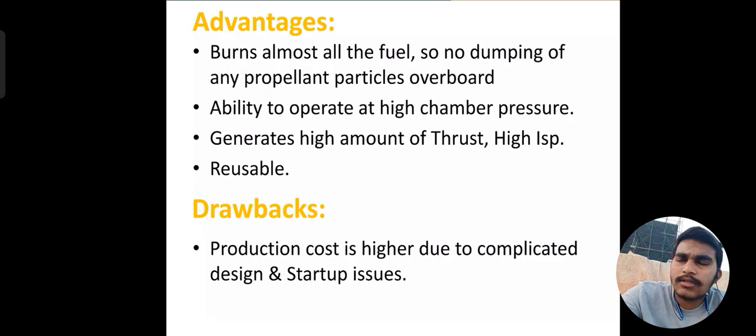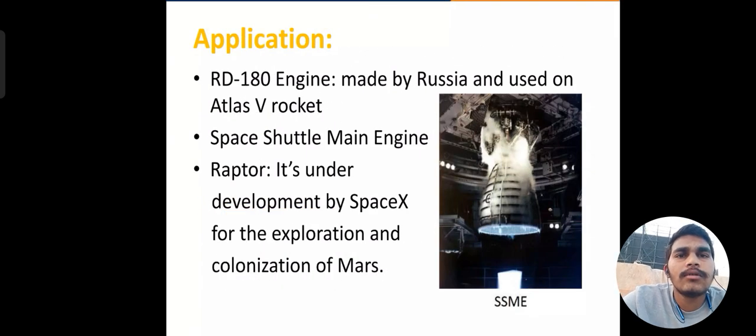The applications are the RD-180 engine made by Russia and used on the Atlas V rocket, the Space Shuttle main engine, and Raptor, which is under development by SpaceX for the exploration and colonization of Mars. So these are the applications of staged combustion cycle.